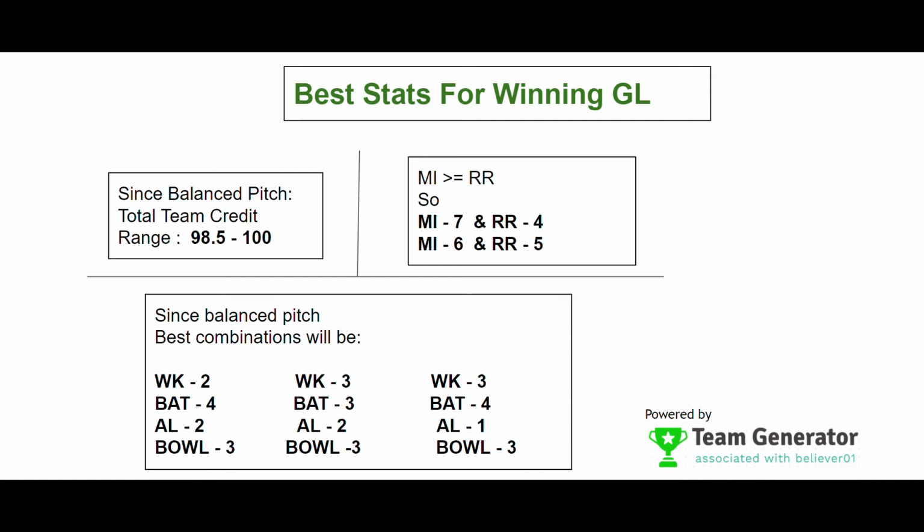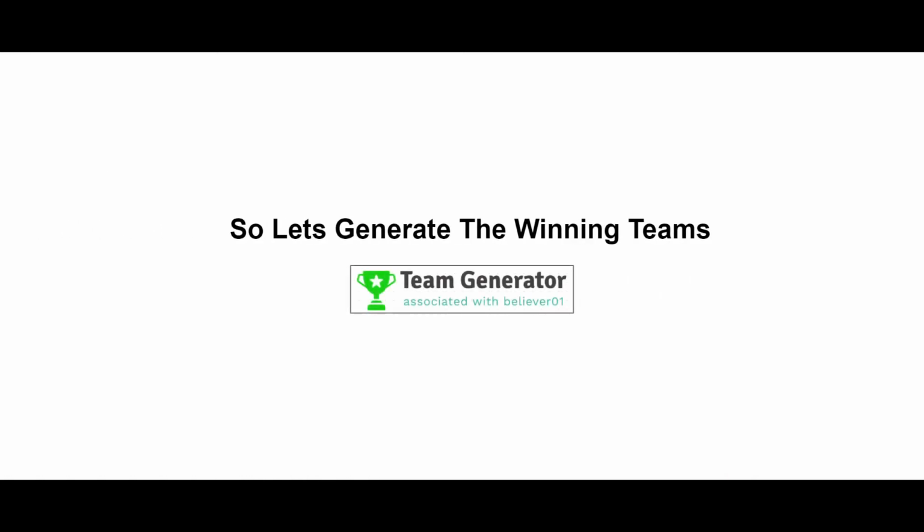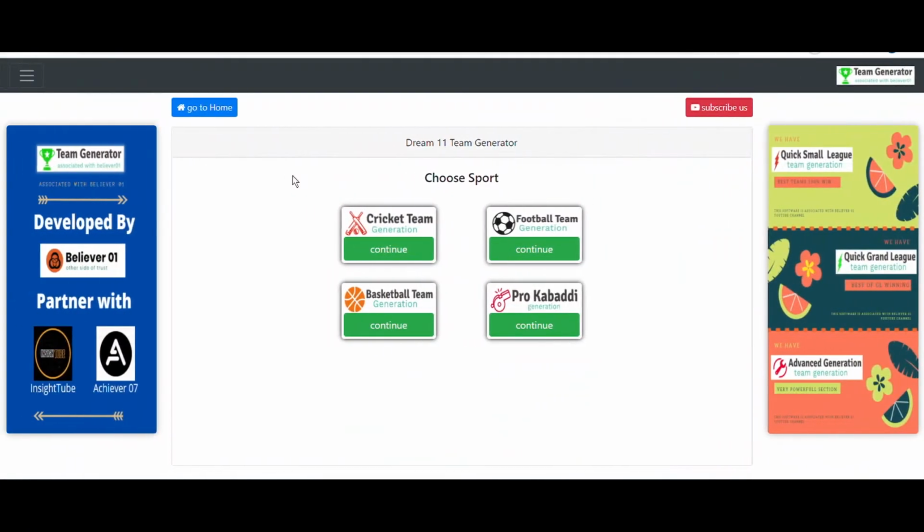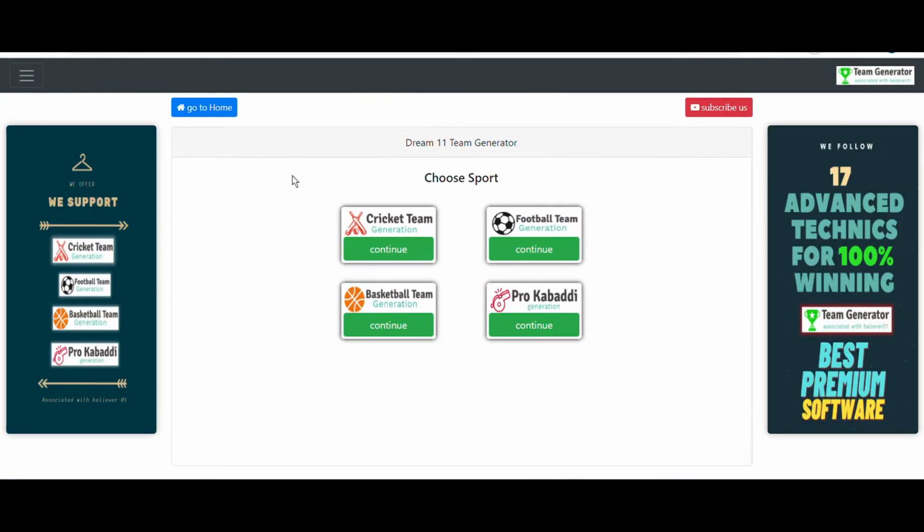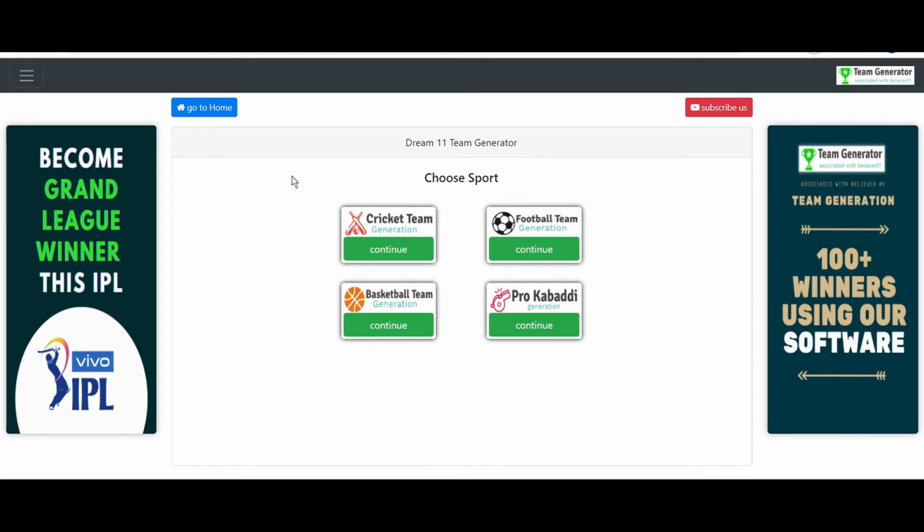So by using all the data that we have analyzed, let's use our software in order to generate the Grand League winning teams. So let's jump into our software. So this is how our software looks like. Those who don't know about this software, it is advanced team generator software. It uses a lot of advanced techniques in order to generate accurate teams.